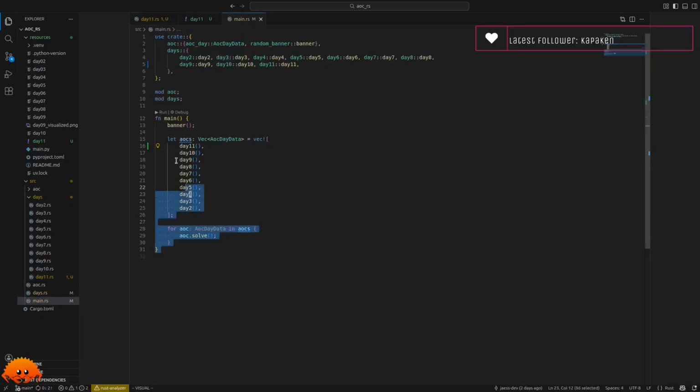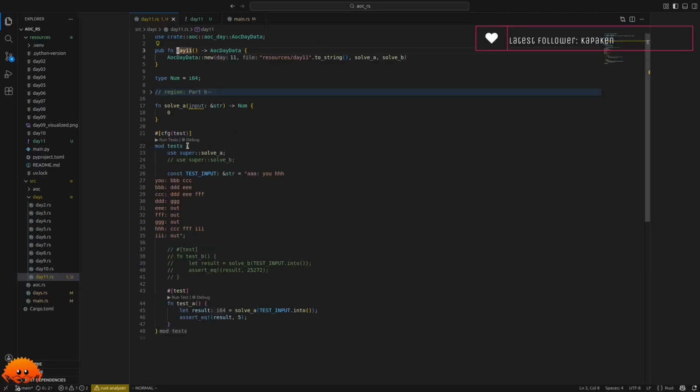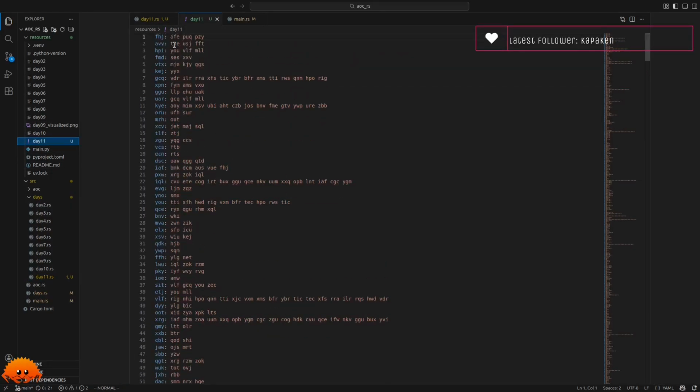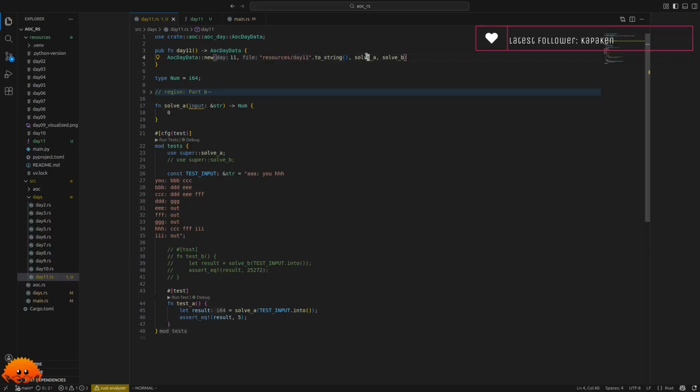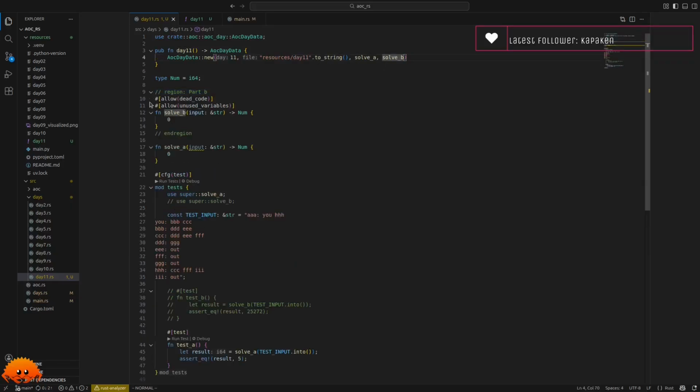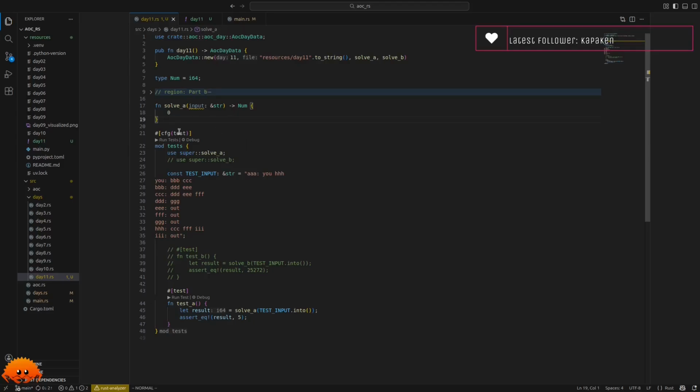I have the main, which has all the different days, and today we are at day 11. And here I already copied the input into the resources. And then we have solve A and solve B. Solve B is currently here. And it's just marked with some stuff, so the compiler isn't unhappy with us.